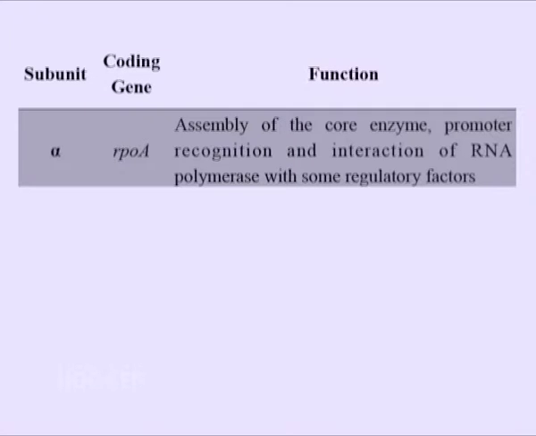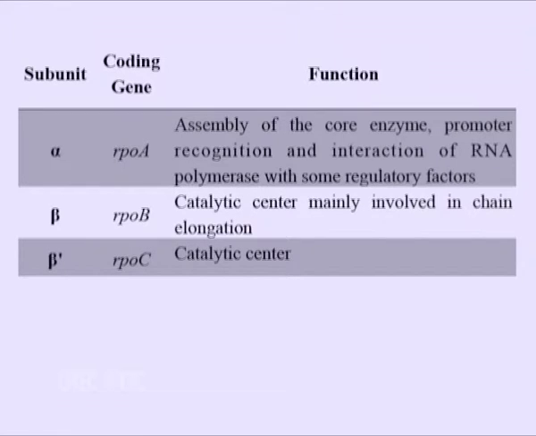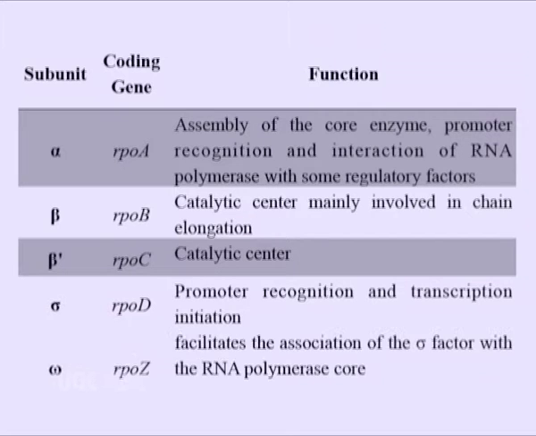Subunit alpha functions in assembly of the core enzyme, promoter recognition and interaction of RNA polymerase with some regulatory factors. Subunit beta acts as the catalytic center mainly involved in chain elongation. Subunit beta prime also acts as a catalytic center, whereas subunit sigma functions in promoter recognition and transcription initiation. Subunit omega facilitates the association of sigma factor with the RNA polymerase core.